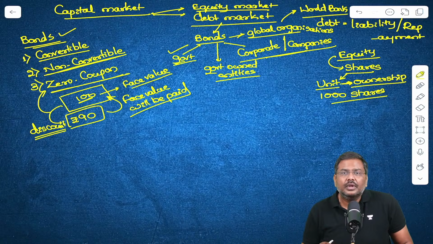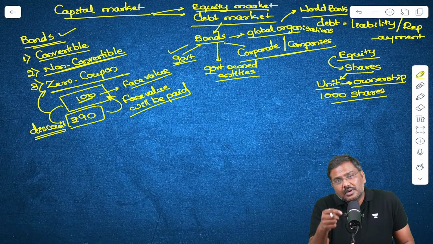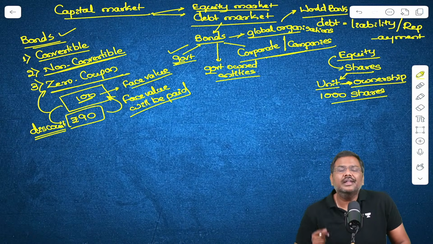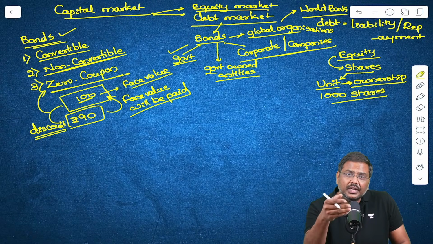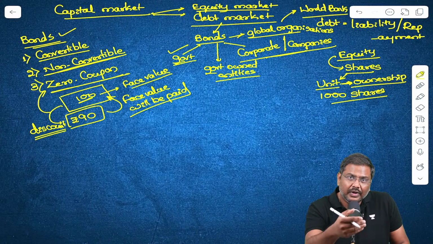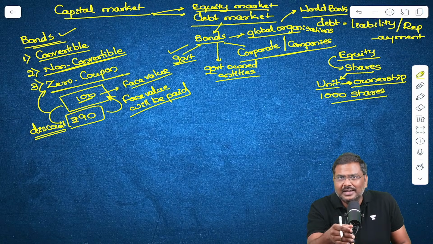For example, the treasury bills. All of you remember the concept of treasury bills that we discussed earlier. Treasury bills are short-term instruments issued by the government of India, which will have a maturity period of up to 1 year.